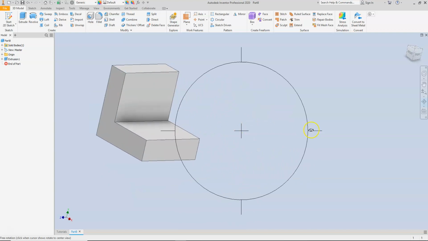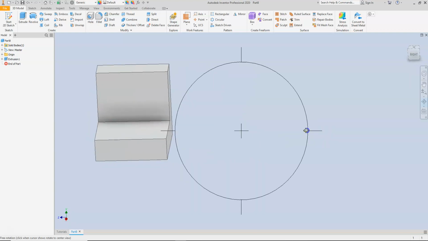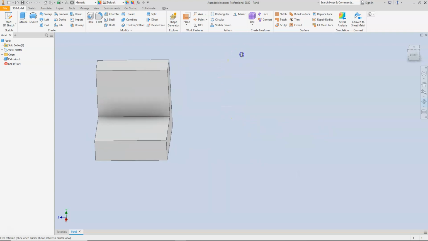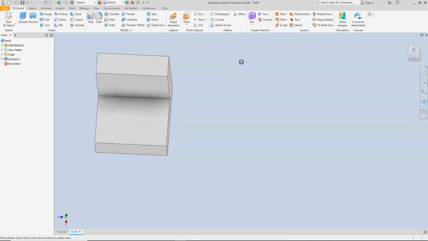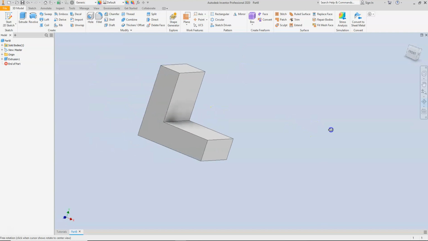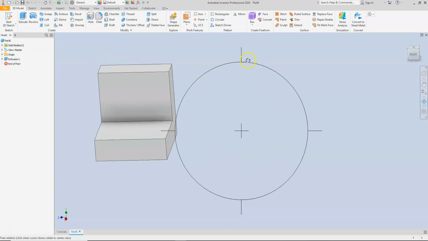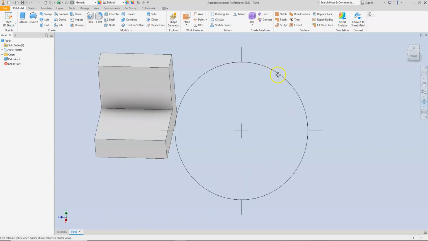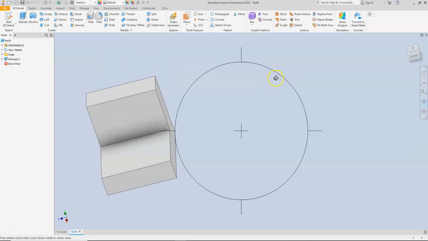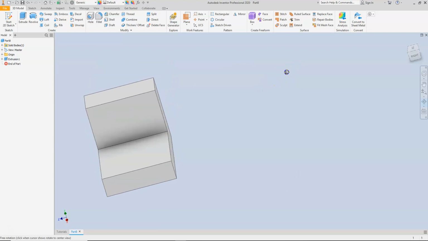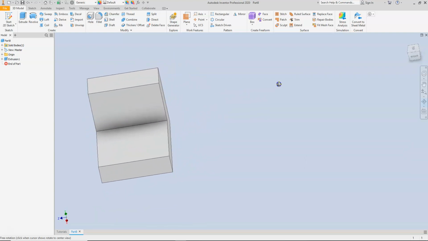But if you click on the handles over here on the left-hand side or the right side, this will change a vertical versus horizontal rotation. And then if you click somewhere on the rim, that is perpendicular.